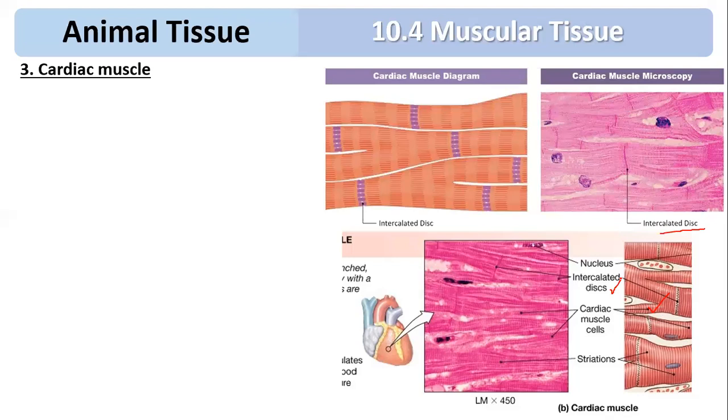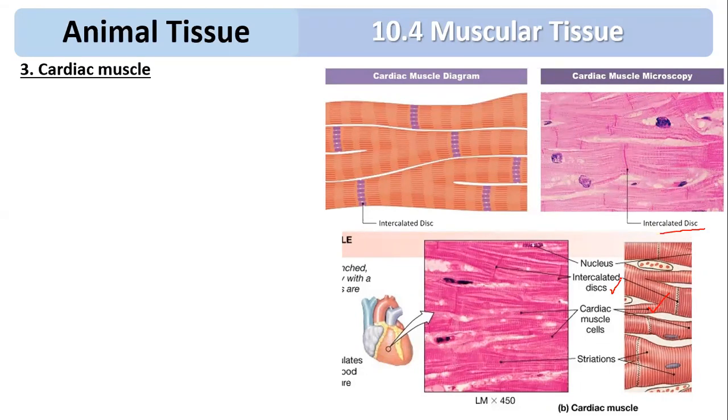Because the cells are connected with each other, that helps the cardiac muscle to function as a single unit. These junctions help in quick transfer of the message or stimulus, so that the entire cardiac muscle will contract as a unit.